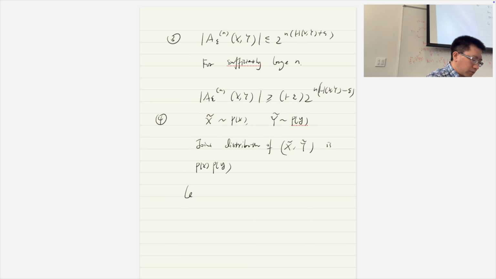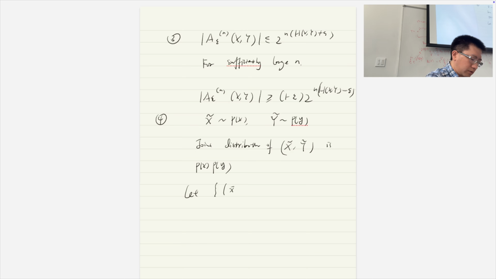So first of all, we let the pairs (x tilde_i, y tilde_i), this should be small, I think. It's a realization.